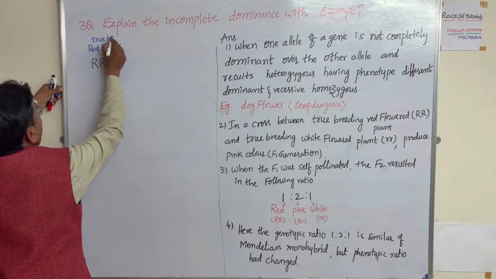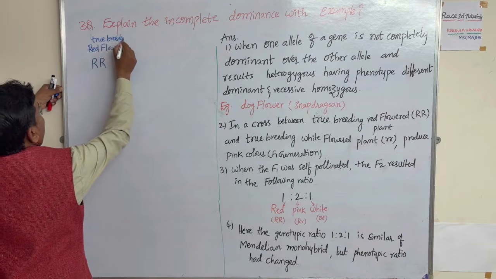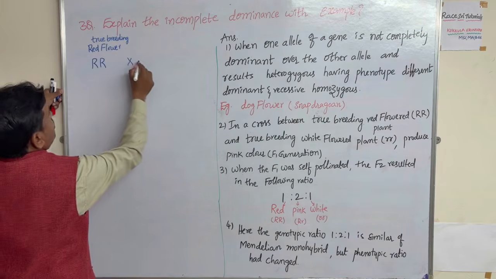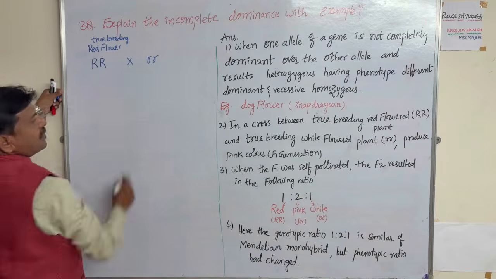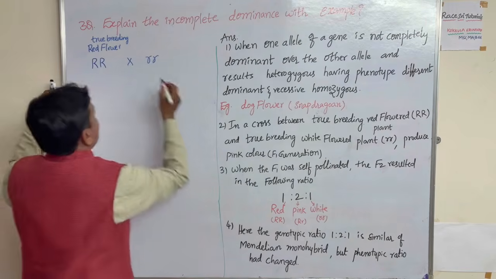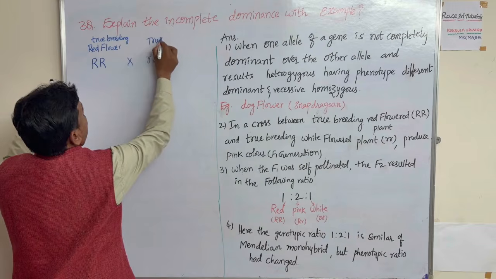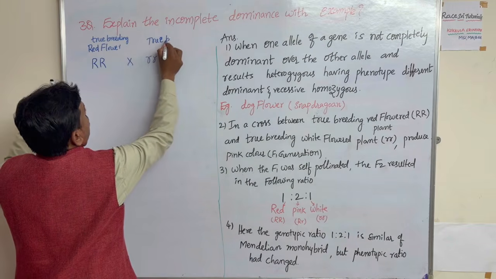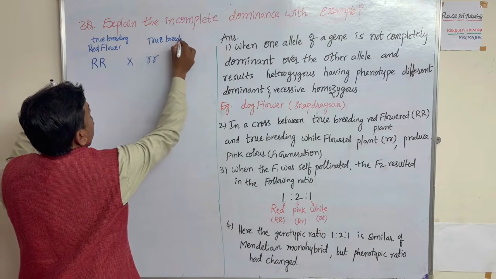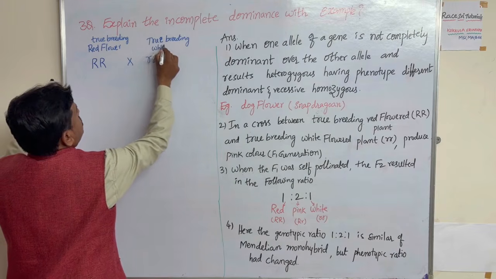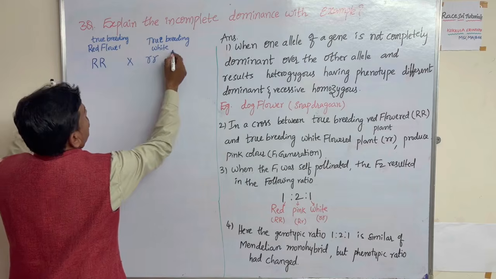So true breeding red flower here, and true breeding white flower here.